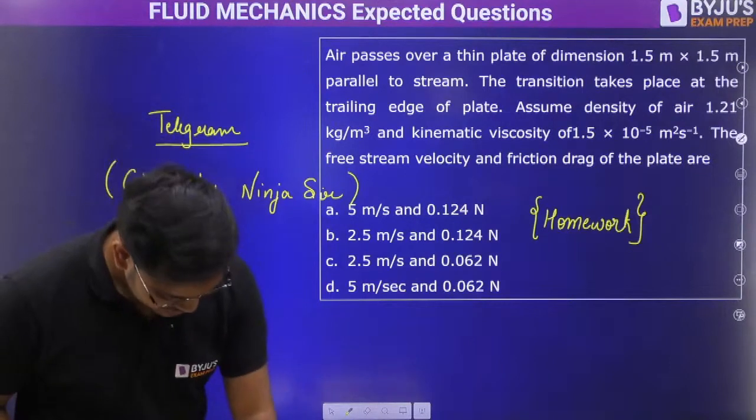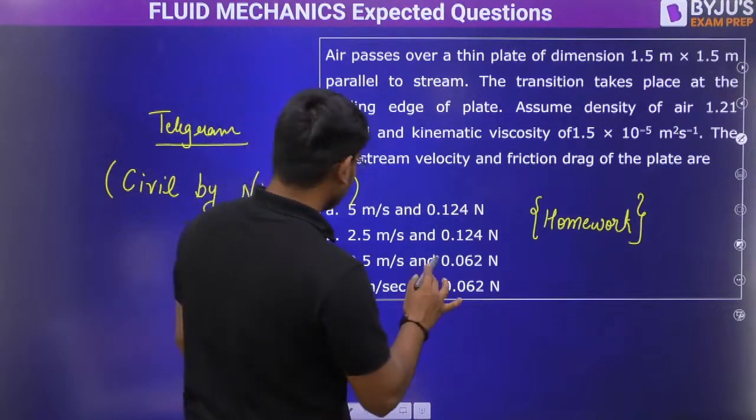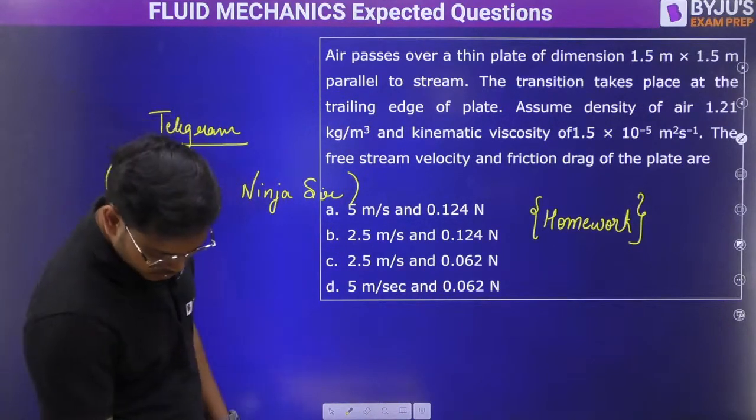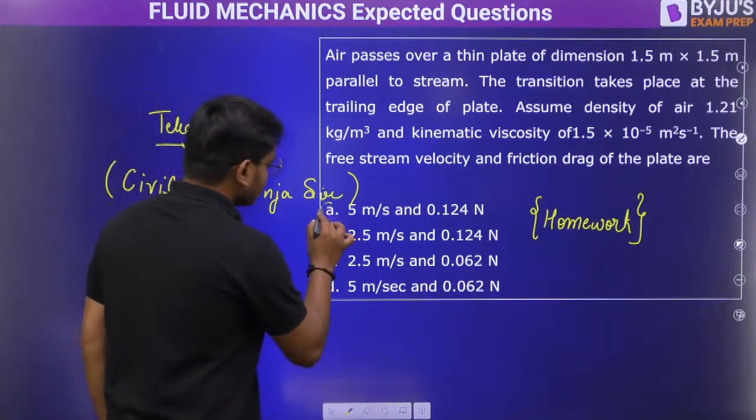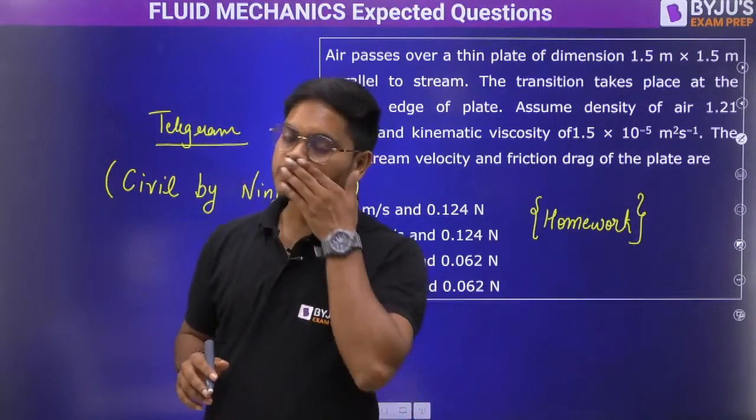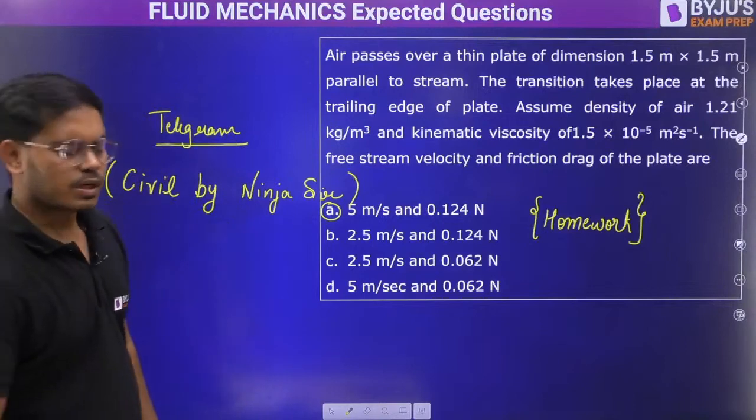I will tell you the answer right now. The answer is 0.124 Newton. And what else is required? Free stream velocity, that would be 5 meter per second. That is the answer. Now you tell me, will you be able to get it or not? If you can't, then I'll share the solution in this Telegram group. I'll send it shortly, definitely, promise.